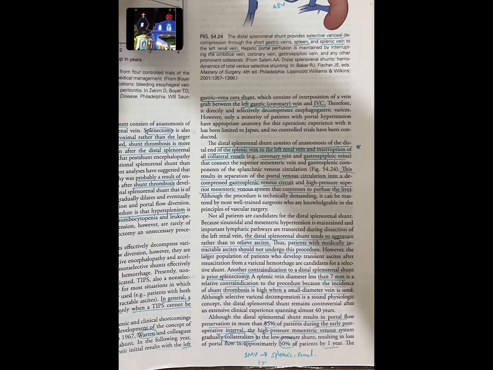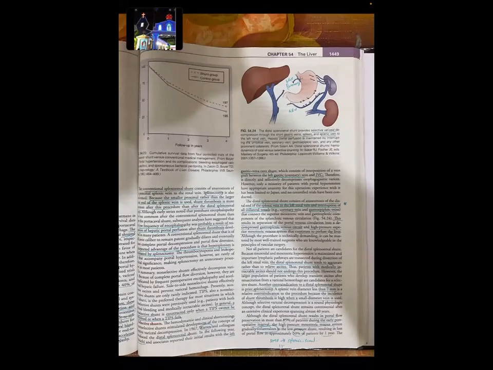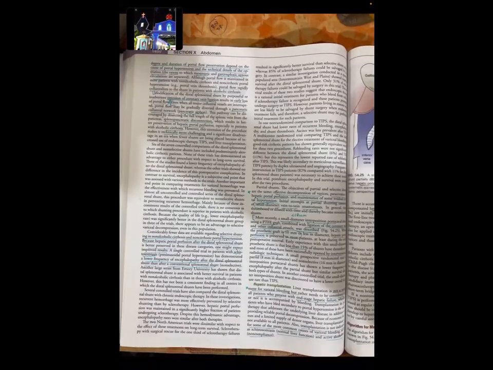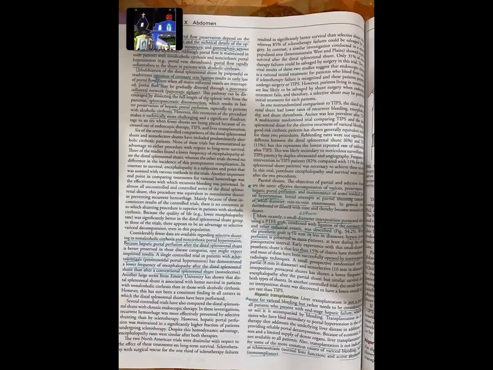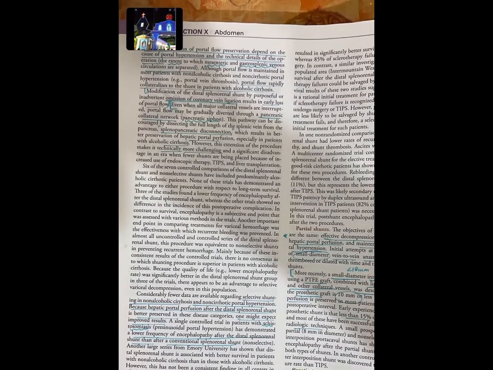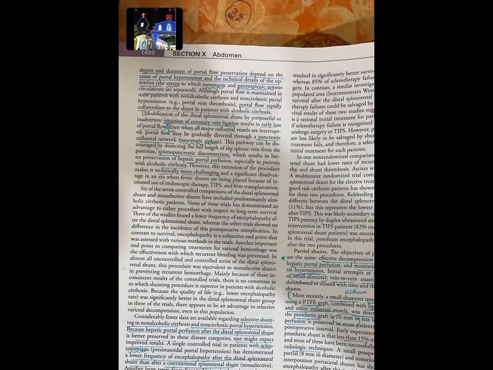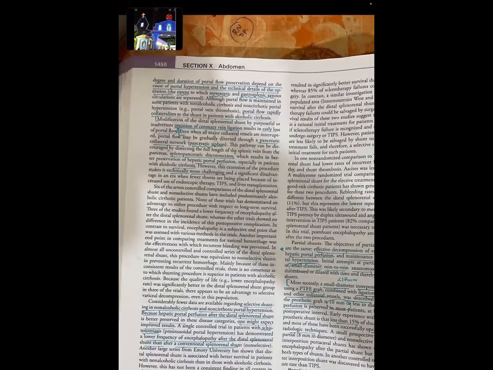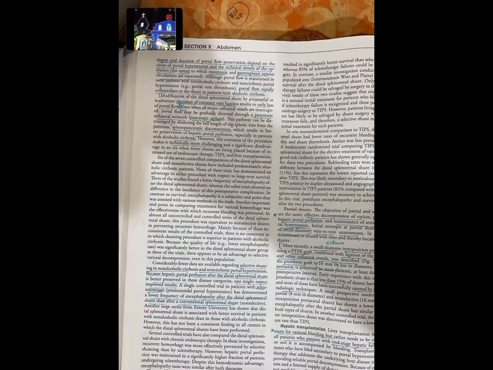The degree and duration of the portal flow preservation depend upon the cause of the portal hypertension and technical details of the operation. The technical details mean the extent to which mesenteric and gastrosplenic venous circulations are separated. Then modification of the distal splenorenal shunt, like purposefully or inadvertent omission of coronary vein ligation. Coronary vein is the left gastric vein. Ligation results in early loss of portal flow.